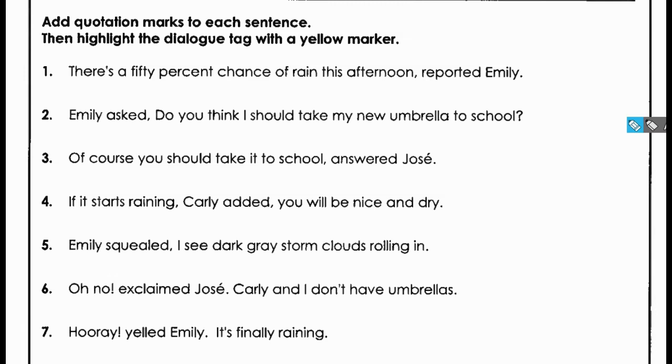Where? Okay, that's one. Where does the other one go? Just tell me. Theirs. And right before theirs at the beginning of the sentence, okay? Then it says to highlight the dialogue tag, okay? So what's the dialogue tag in that sentence? Just say it. Reported Emily. So that's what I highlight.